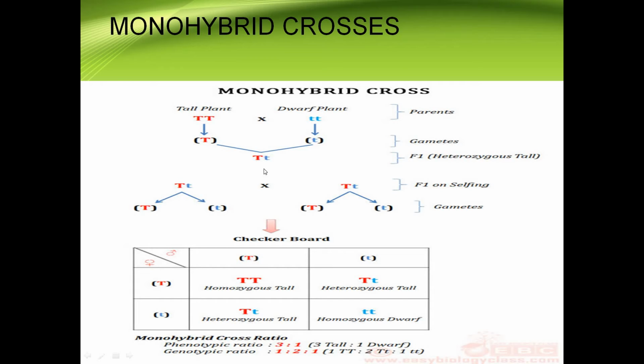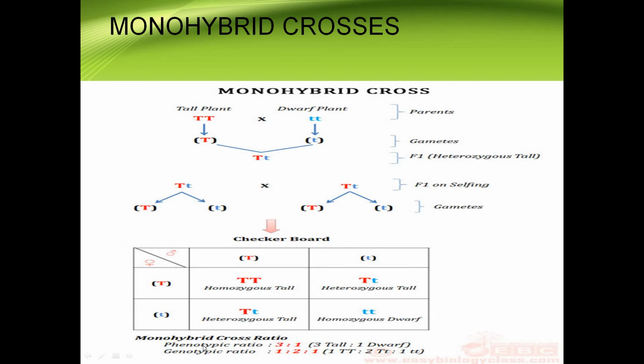These offsprings, these are the F1 offsprings, they are allowed to self-pollinate, selfing. These are the offsprings produced from the F1 generations. Self-pollination was done on this F1 generation. When these F1 plants were allowed to self-pollinate here, both tall and dwarf plants were appearing in 3:1 ratio, and